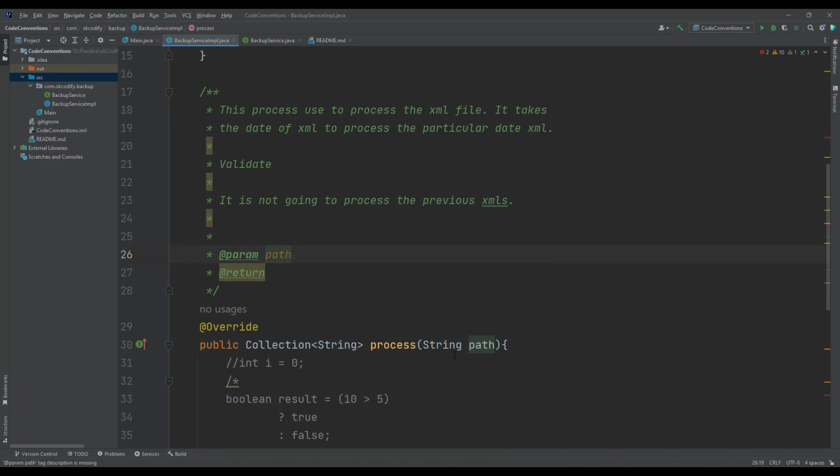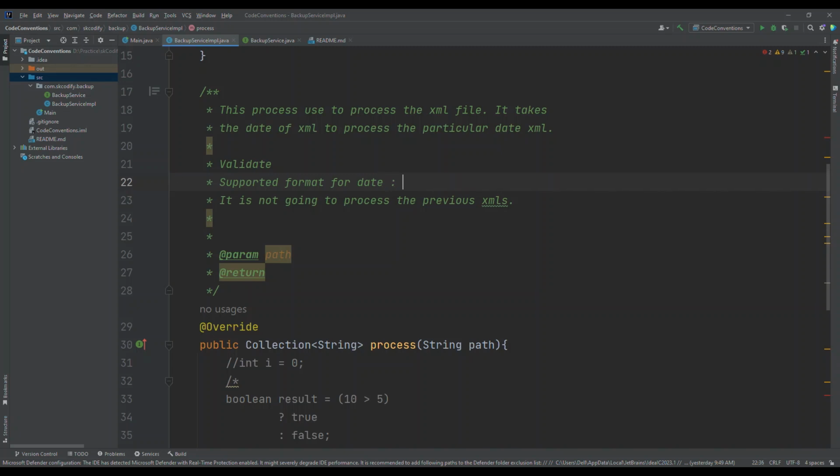So let's say it is passing a date. We can say supported format for date, and we can define the date format here.